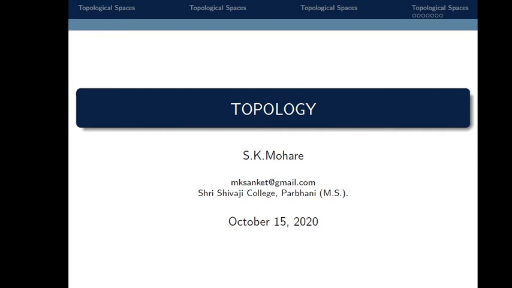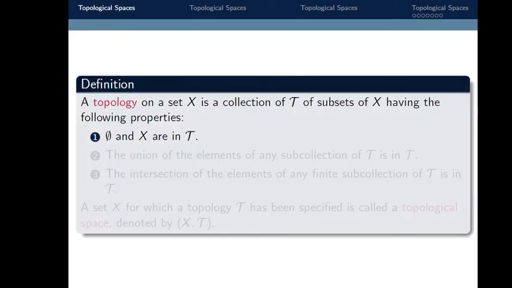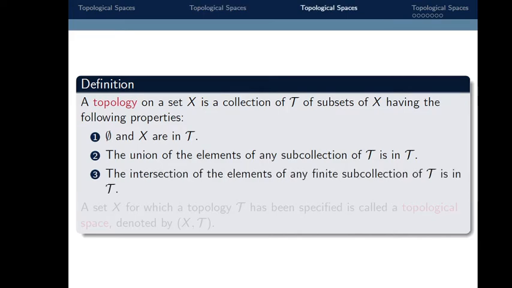So let's see what the definition of topology and topological space mean. A topology on a set X is a collection tau of subsets of X having the following properties. First, the empty set and X are in tau. The union of the elements of any subcollection of tau is in tau. The intersection of the elements of any finite subcollection of tau is in tau.